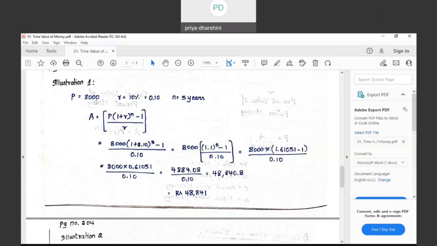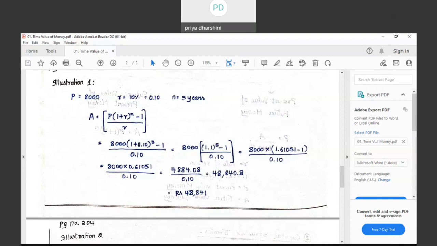It is 8,000. Are they going to deposit only one time or several times? Please read the question carefully. A person is required to pay an annual payment of 8,000, which means this 8,000 is the principal which the individual is going to invest every year. So it is not a lump sum investment.